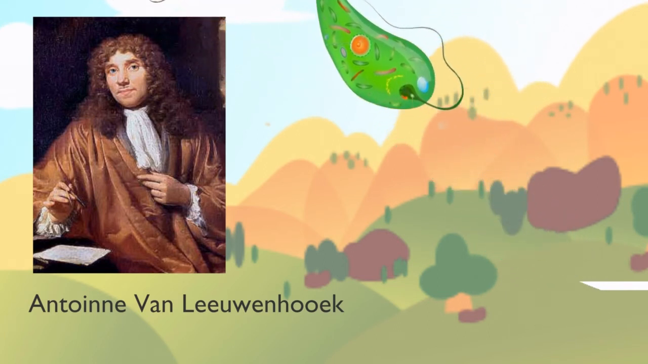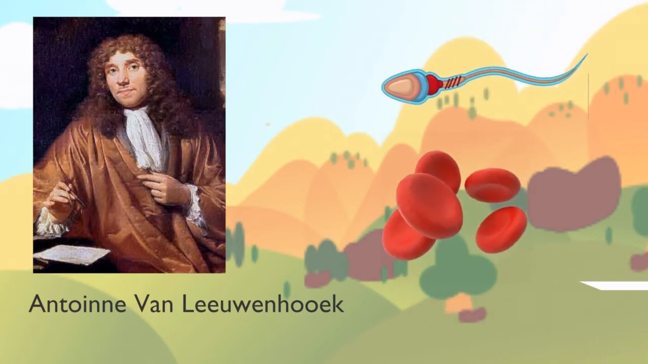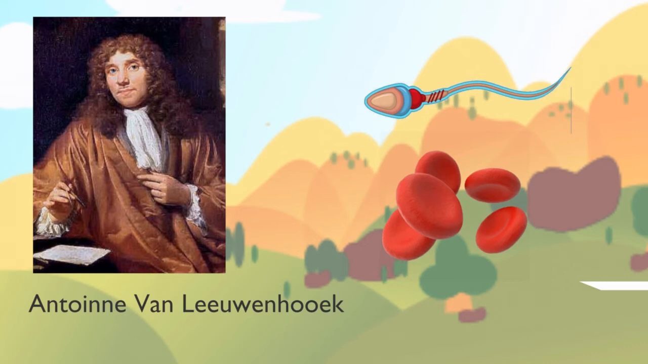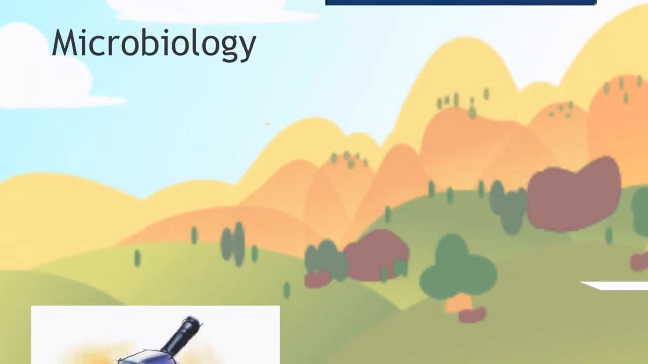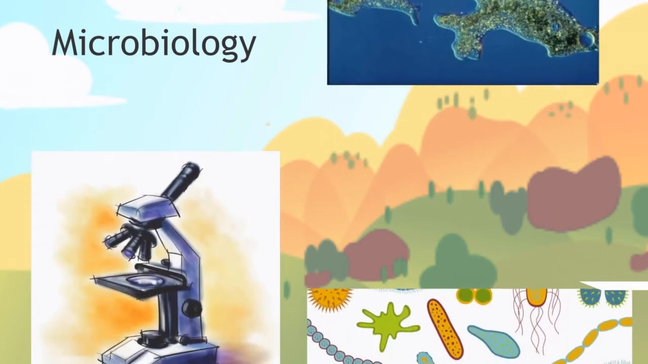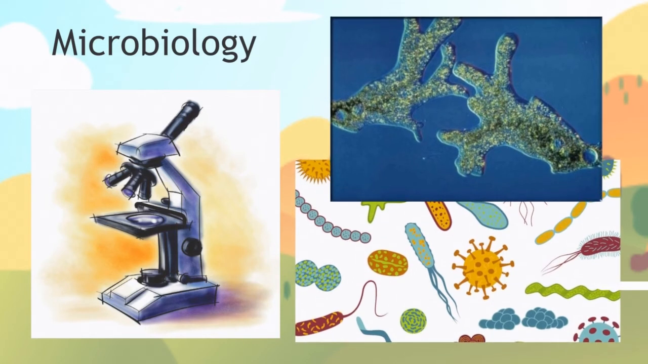He is also the first person to observe that human blood is composed of cells. He is the first person to describe a blood cell and a sperm cell. He is one of the first to show that human beings and animals are composed of cells. Because of these discoveries, Antoine Van Leeuwenhoek is also known as the father of microbiology. Microbiology is the scientific study of microscopic living things, or the study of living organisms so small that you need a microscope in order to see them.